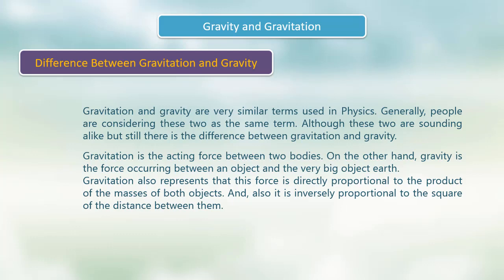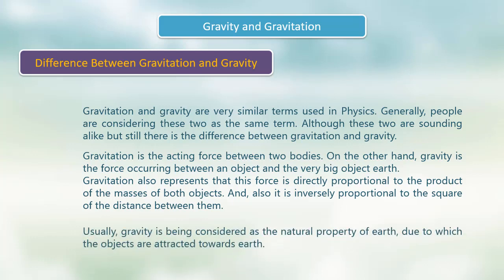On the other hand, gravity is the force occurring between an object and the very massive object, Earth. Gravitation also represents that this force is directly proportional to the product of the masses of both objects, and inversely proportional to the square of the distance between them. Usually, gravity is considered the natural property of Earth, due to which objects are attracted towards the Earth.